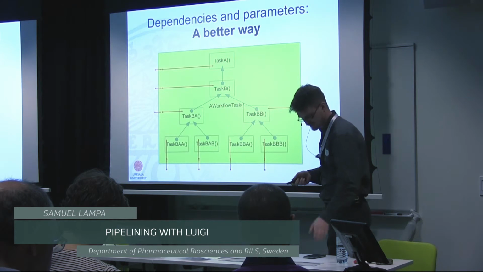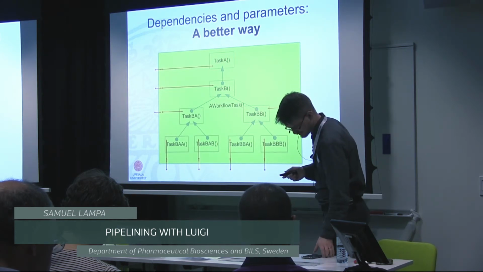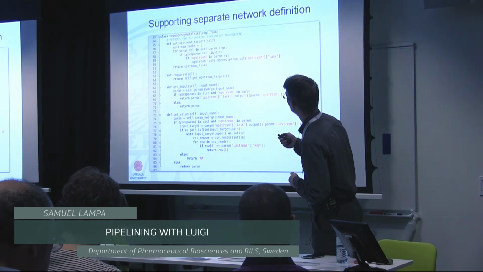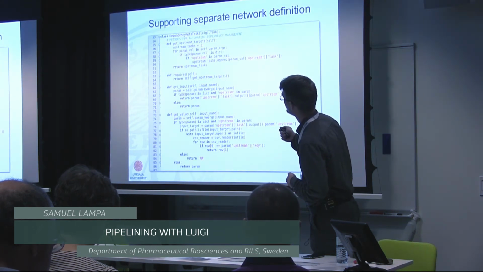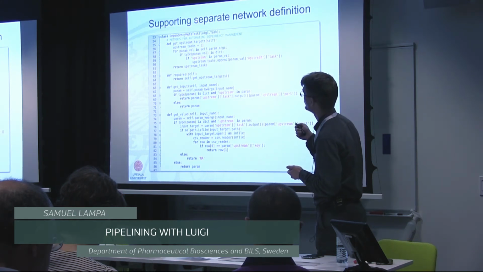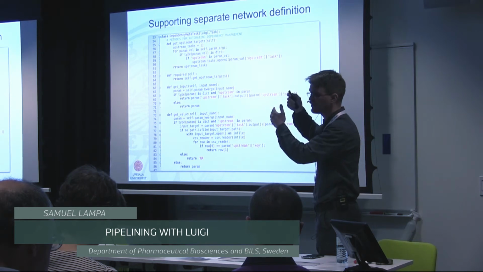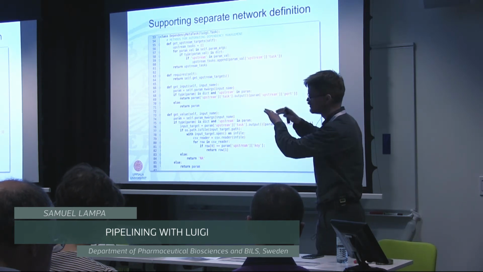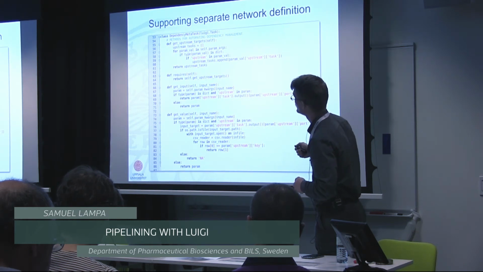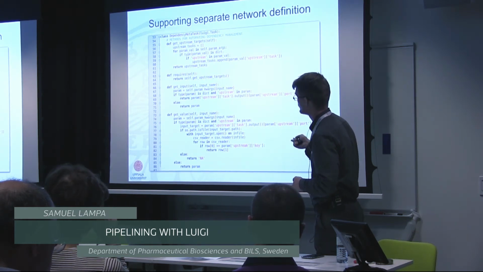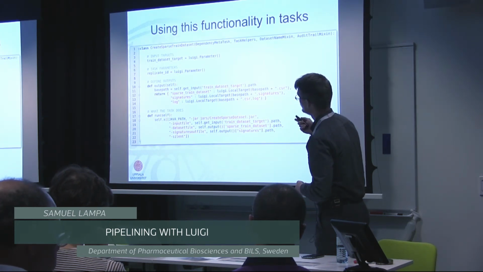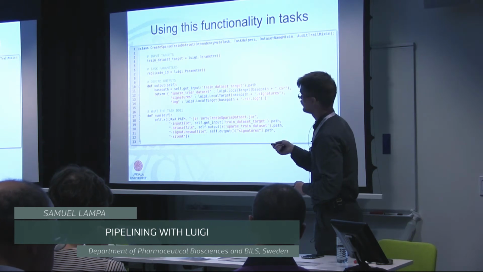I will see how much time I have to go into detail on how we do this. I might not have too much time. Because it's an object-oriented language, it's rather easy to create a meta task or meta class that you can subclass from when you define your tasks. That's what we've done, and we added some convenience methods that do some magic for us, so that we can define workflows in a different way.